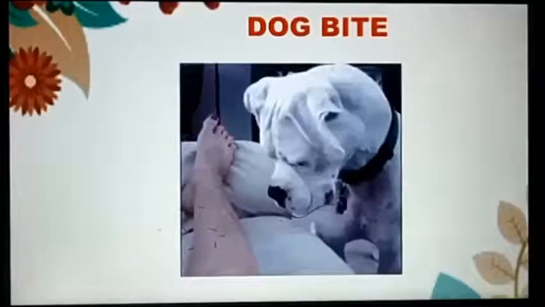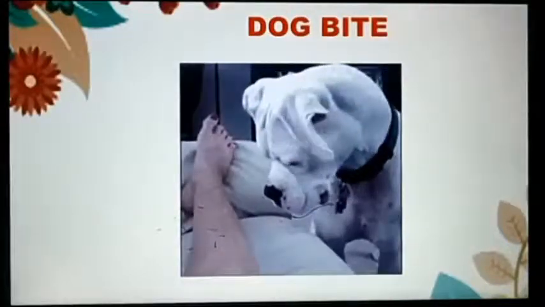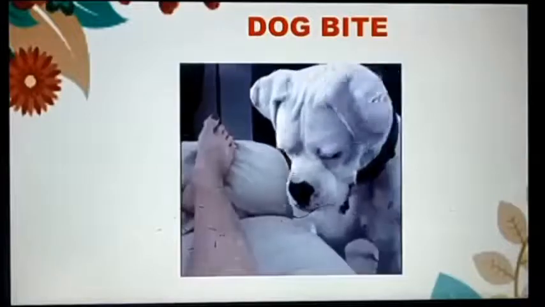Next I am going to explain about animal bite. In animal bite, I will tell you about dog bite and snake bite. Dog bite. Whenever there is a dog bite, we can suffer from the disease that is rabies.